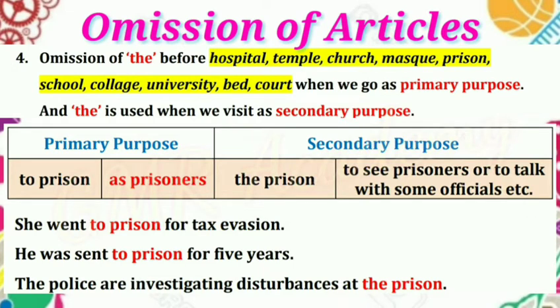For what? To see prisoners, or to talk with some higher officials. So this is a secondary purpose. Then we should use the definite article "the" before prison or jail. Example: She went to prison for tax evasion.